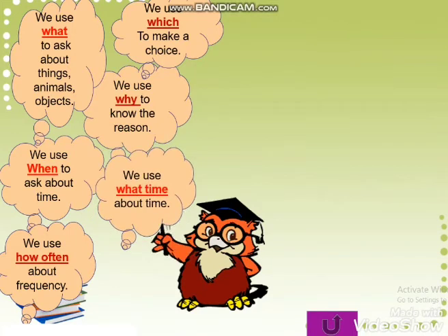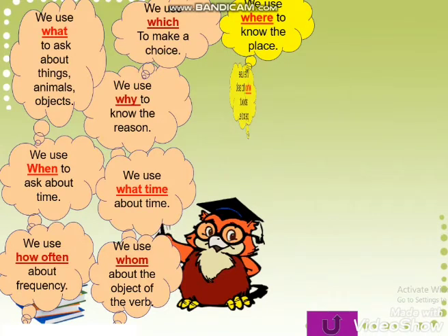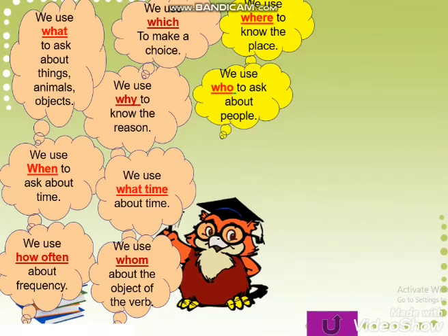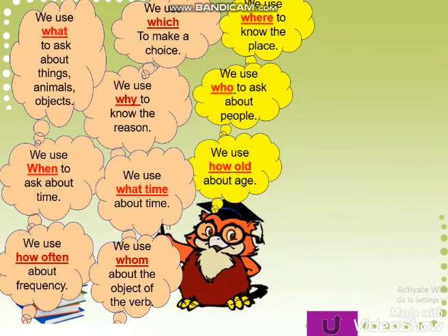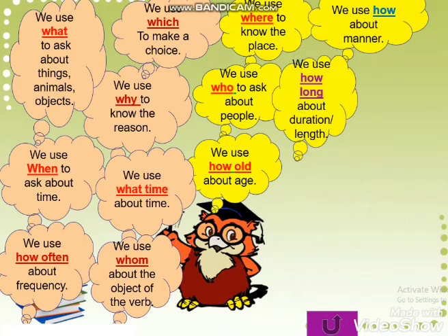We use what time to ask about the time. We use whose to ask about the object of the verb. We use where to know the place. We use who to ask about people. We use how old to ask about age. We use how to ask about manner. We use how long to ask about duration or length.